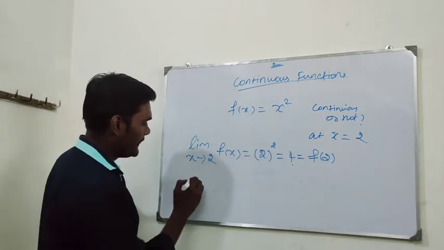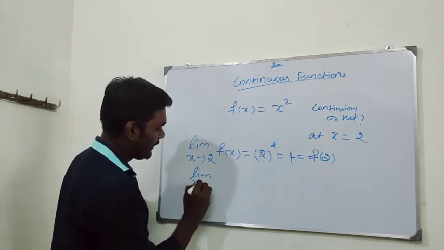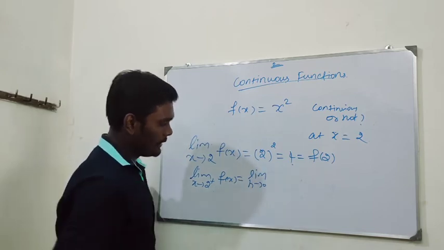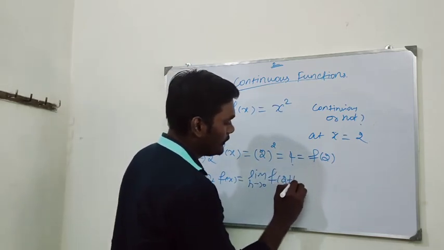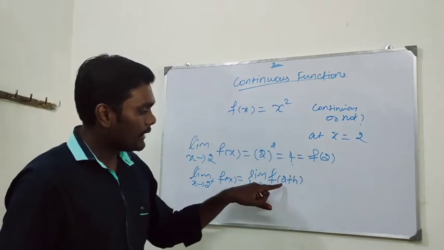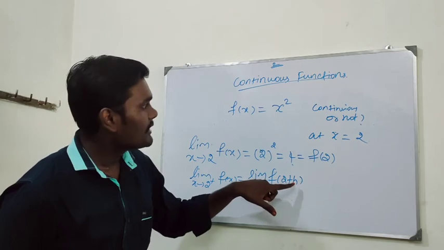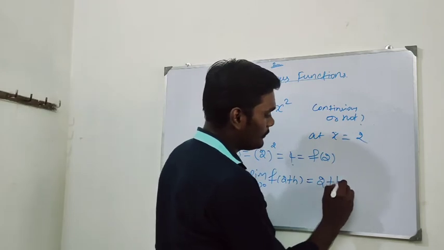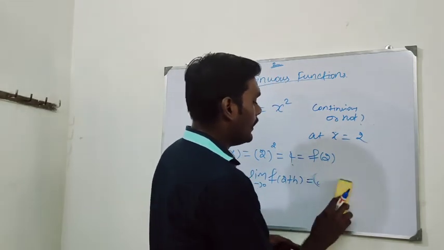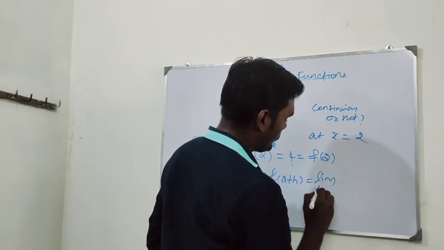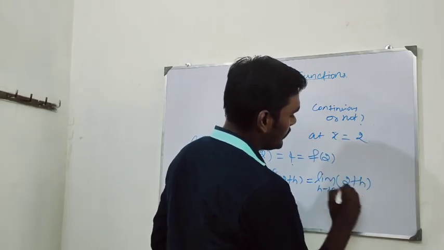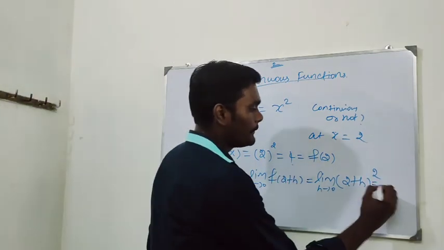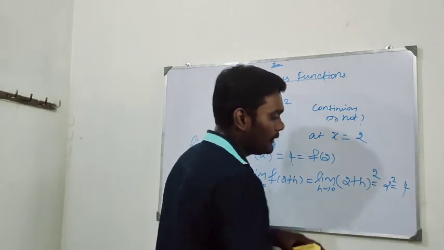The right limit is limit x tends to 2 plus of f of x, which is limit h tends to 0 of f of 2 plus h. If we give the input as 2 plus h, the output is the input squared. So that is limit h tends to 0 of 2 plus h whole square. Applying the limit h tends to 0, we get the value 2 square, which is nothing but 4.